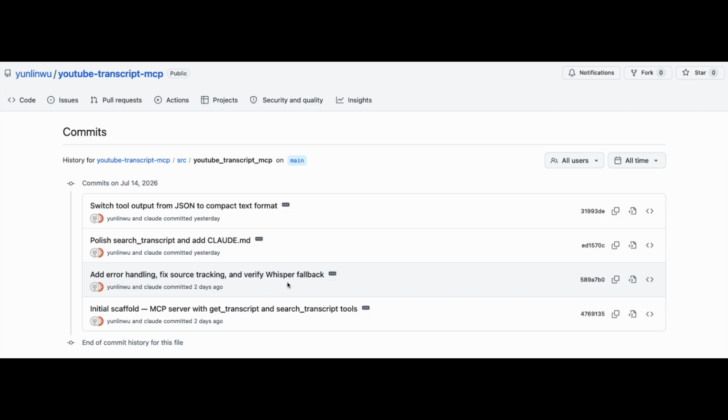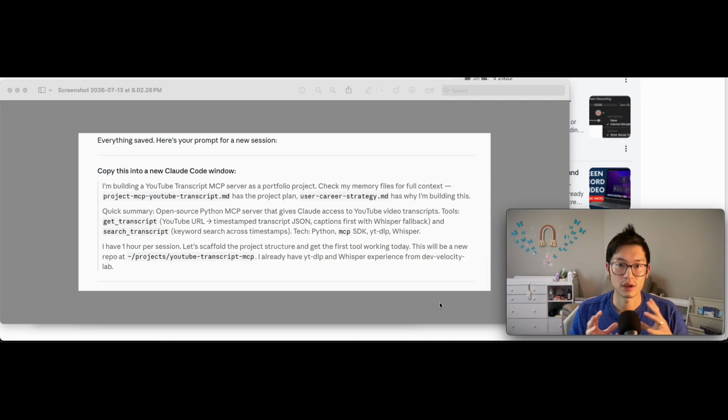If not, I would use another approach, which is calling Whisper. What this does is grab the audio from the video and extract the entire transcript from the audio file.